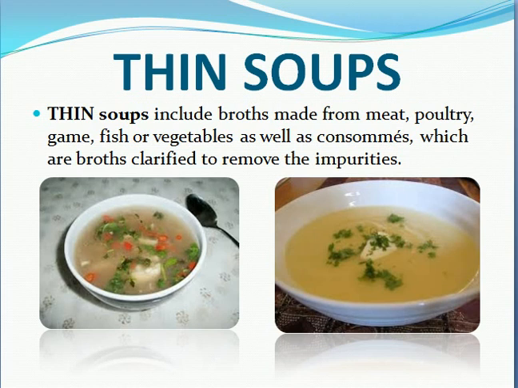Thin soups include broths made from meat, poultry, game, fish or vegetables, as well as consommes, which are broths clarified to remove the impurities. You need to clarify all the impurities whenever you are cooking thin soups, and as you can see in the picture, it should be crystal clear like this.